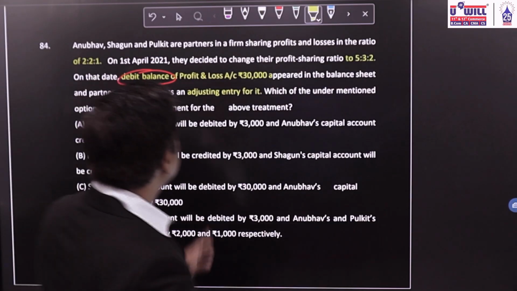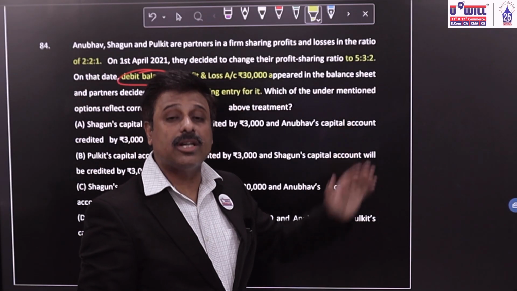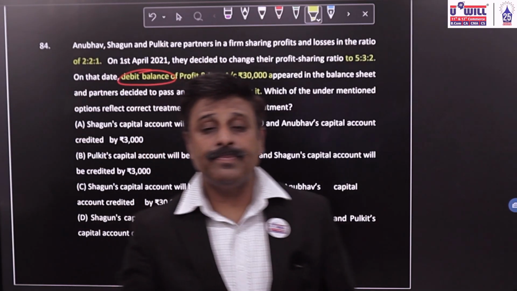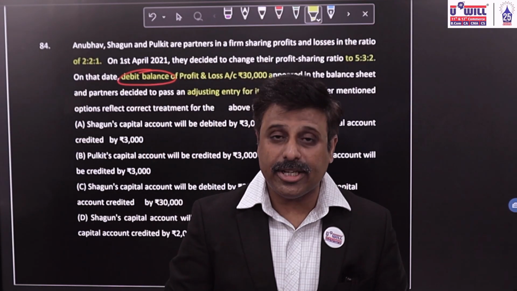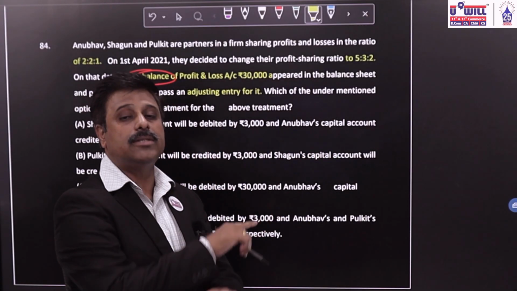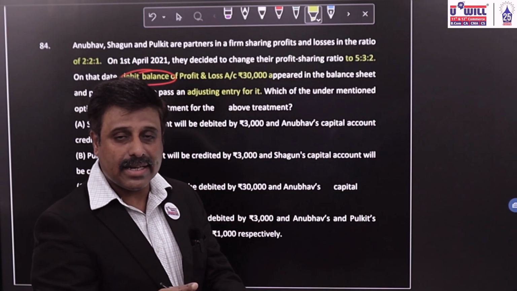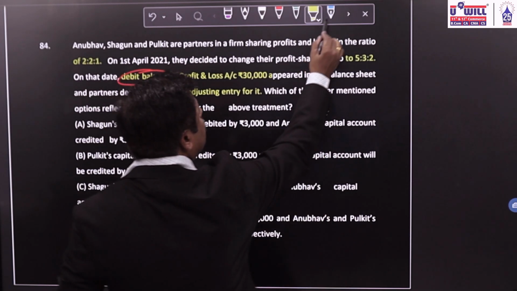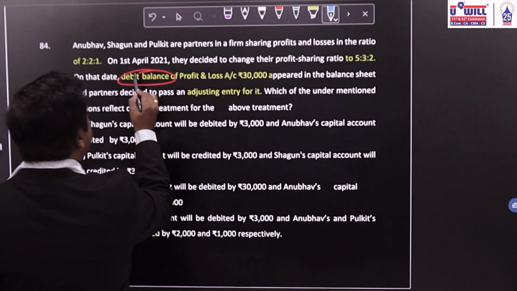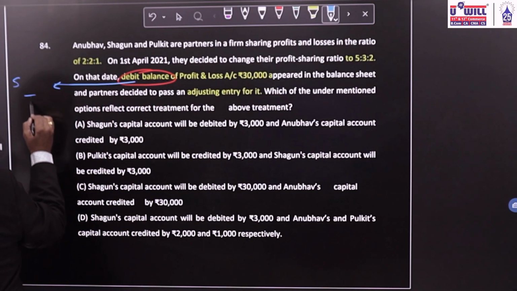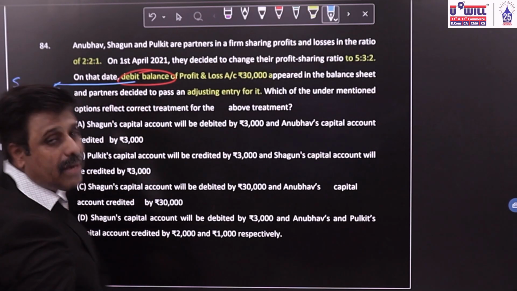Like we have here, debit balance of profit and loss account, or maybe old goodwill, or advertisement campaign expenditure, deferred revenue expenditure, then the entry will become reverse. Instead of gaining to sacrificing, it will become sacrificing partners capital account to gaining. Because it's a debit balance over here, what will be the entry? Sacrificing partners capital account debit to gaining partners.